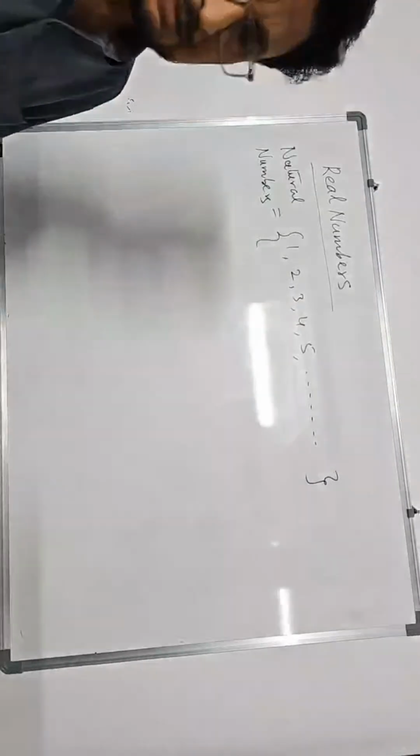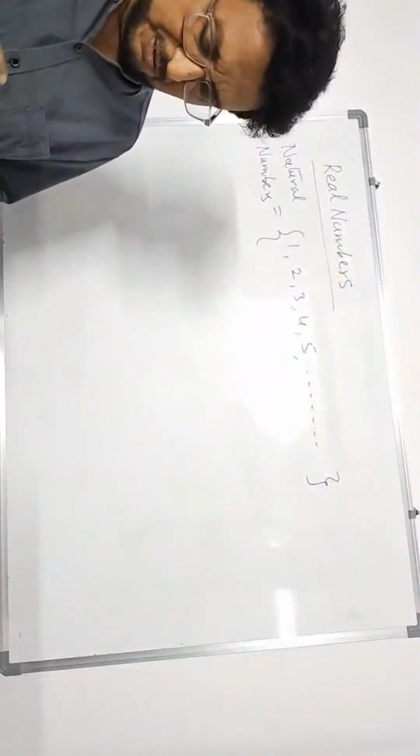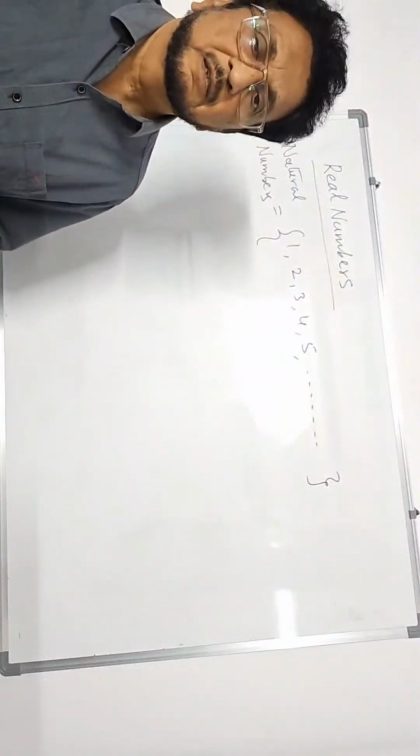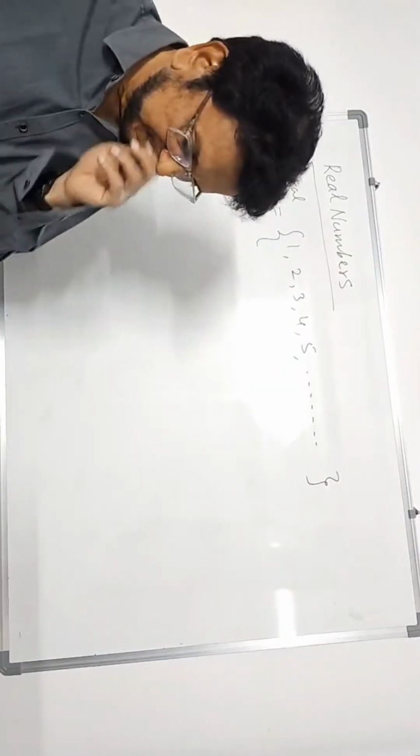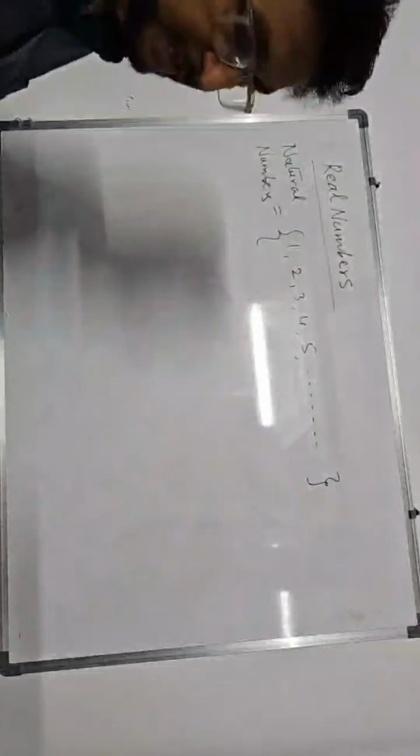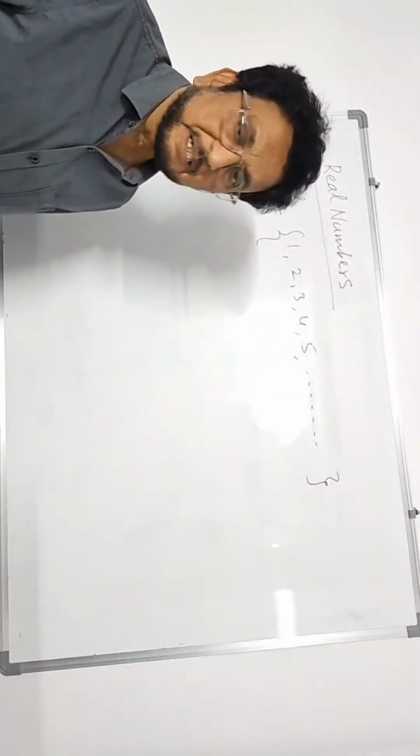See, naturally we count 1, 2, 3. But after some time, 0 was discovered. You know who discovered 0? 0 was discovered in India. It is an Indian discovery.